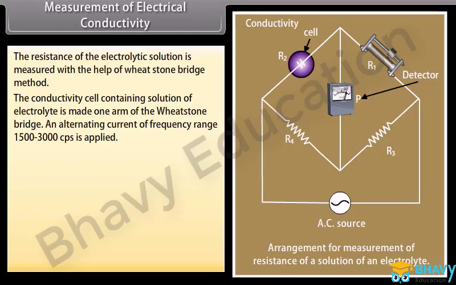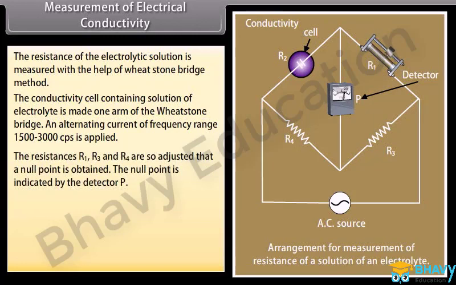Direct current is not used here because it causes electrolysis and results in a change in concentration of the electrolytic solution near the electrodes, resulting in polarization effects. The resistances R1, R3 and R4 are so adjusted that a null point is obtained. The null point is indicated by the detector P. At the null point, R1 upon R2 is equal to R3 upon R4.